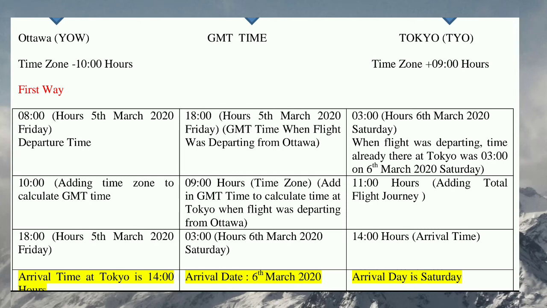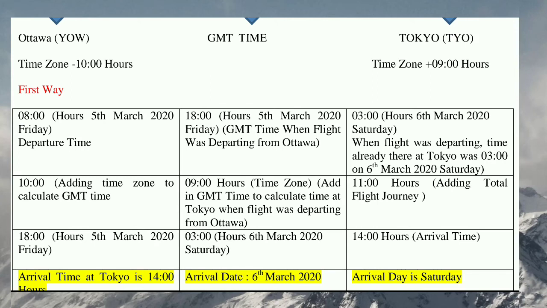So the time of the GMT location is 18 hours. In that case we have to add 9 hours more so that we can find out the local time of Tokyo. That will come around 3 hours, because from 18 hours if you go 6 hours more, it becomes 12 in the night. Even the date will change, it will become 6 March and the day will be Saturday. So if you go 6 hours, it becomes 24 hours, that is midnight.